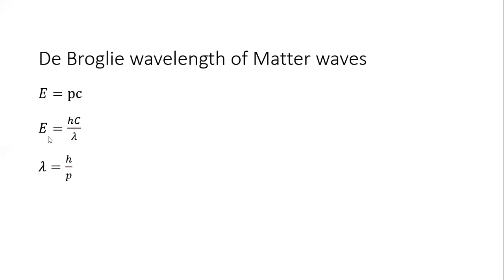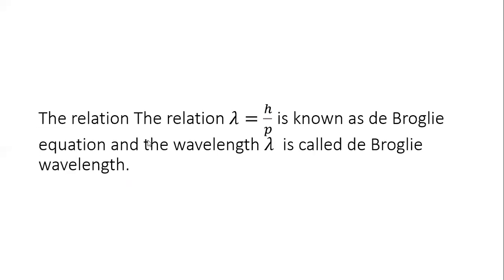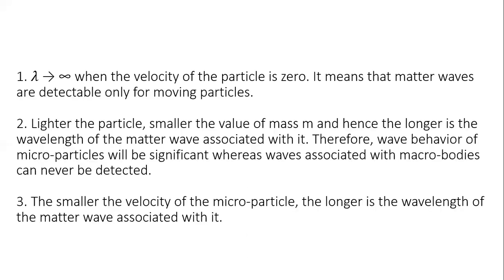And in the second equation we have E equals hc by lambda. This is for waves. So if we equate these two, pc equals hc by lambda. Then we can cancel c on both the sides, and we have lambda equals h by p. The relation lambda equals h by p is known as the de Broglie equation, and the wavelength lambda is called the de Broglie wavelength. So we have three conclusions from this de Broglie equation.